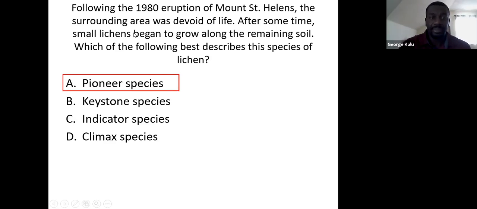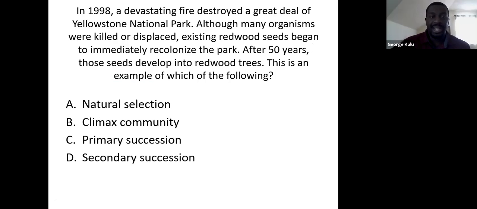Okay. Next question. In 1998, a devastating fire destroyed a great deal of Yellowstone National Park. After many organisms were killed or displaced, existing redwood seeds began to immediately recolonize the park. After 50 years, those seeds develop into redwood trees. This is an example of which of the following? Would this be natural selection, climax community, primary succession, or secondary succession?